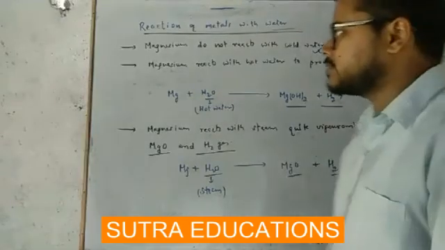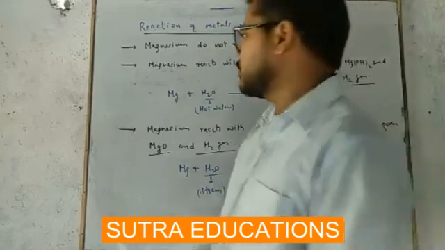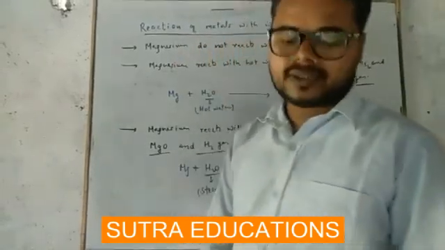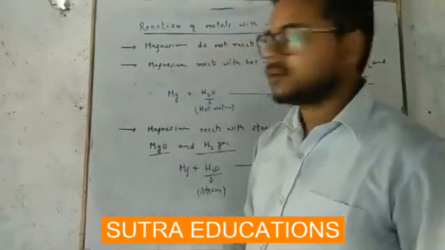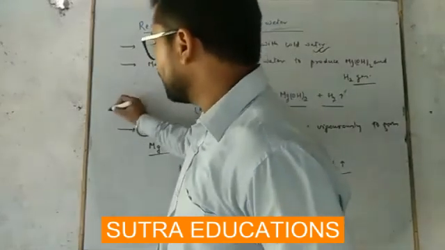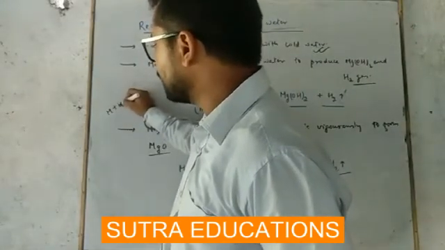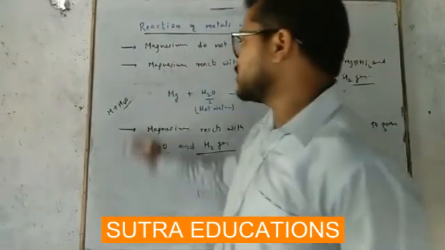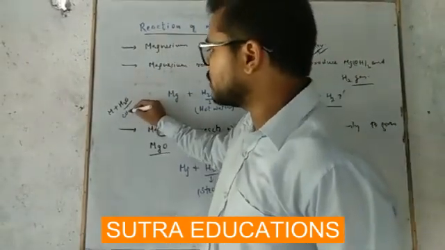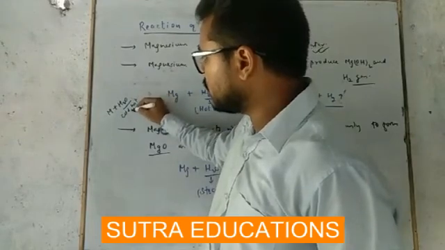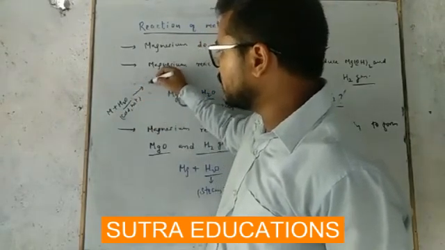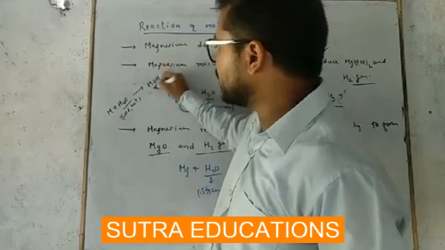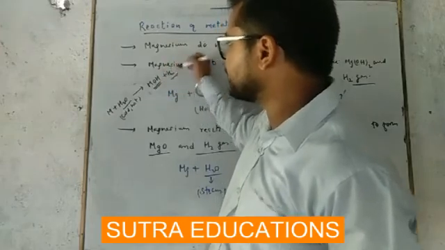Getting the difference? Initially I told you metal reacts with water. This is metal M plus H2O, where this H2O is cold or hot. Then the product formed will be MOH, metal hydroxide, plus hydrogen gas.